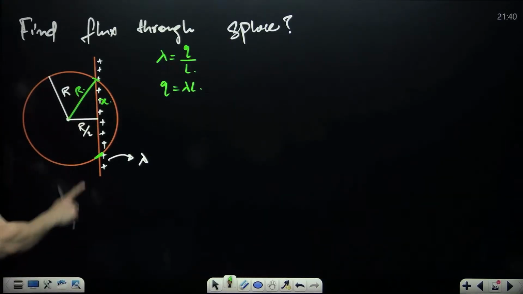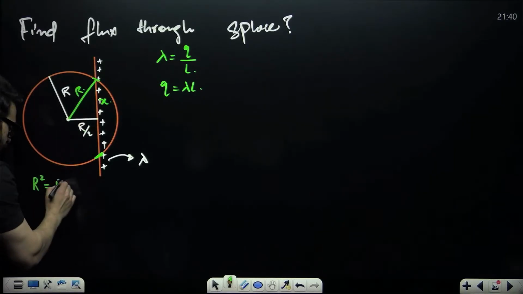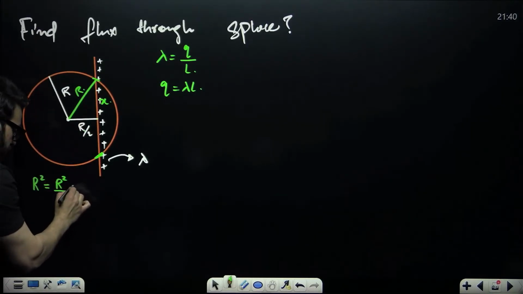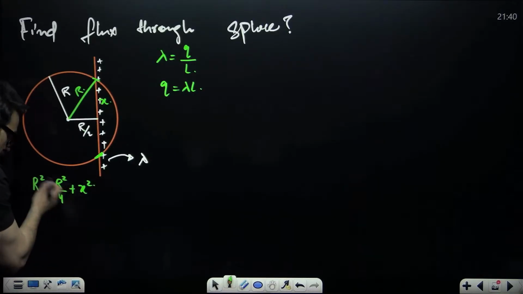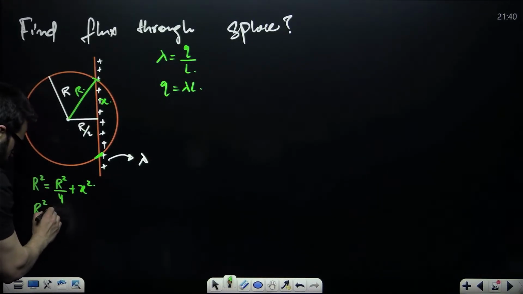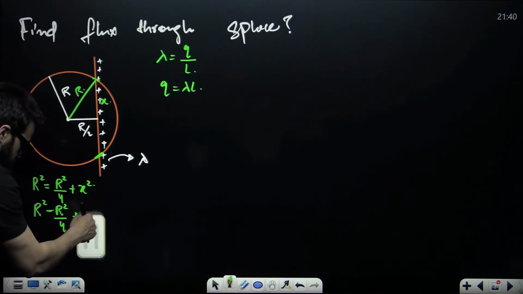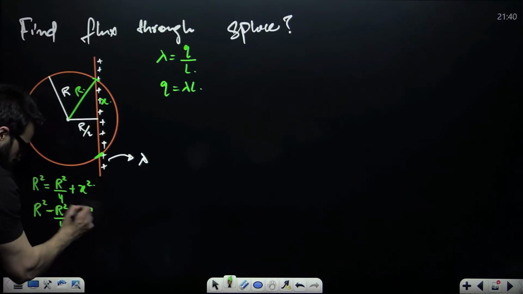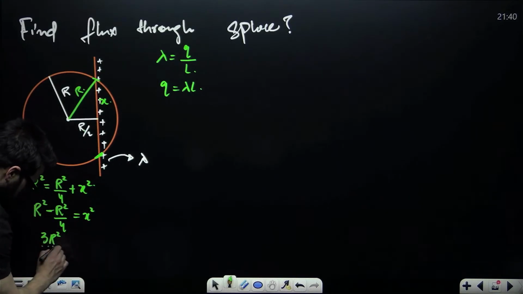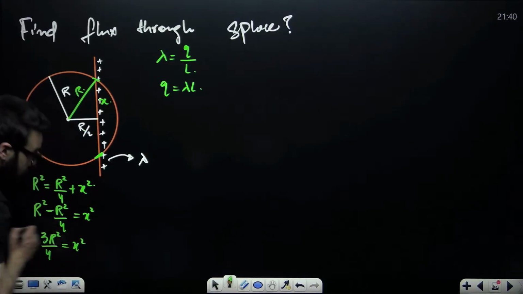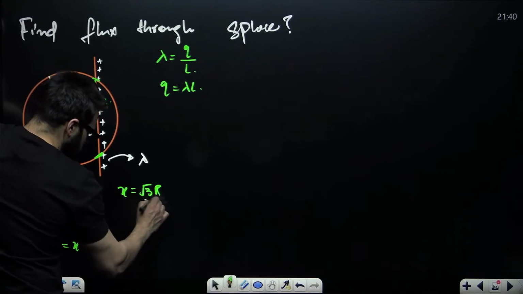Now, can I say hypotenuse square, R square, will be equal to base square, that is R square divided by 4, because R by 2 whole square is R square by 4, plus X square. Take it over here: R square minus R square by 4 is equal to X square. Now, 4R square minus R square, 3R square by 4. So 3R square divided by 4 is equal to X square. Further, you can write X equals root 3 R divided by 2.